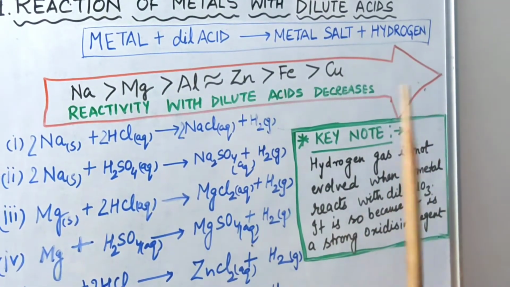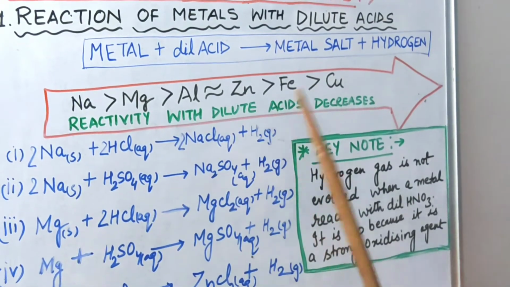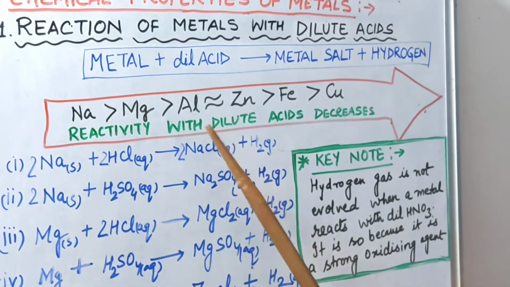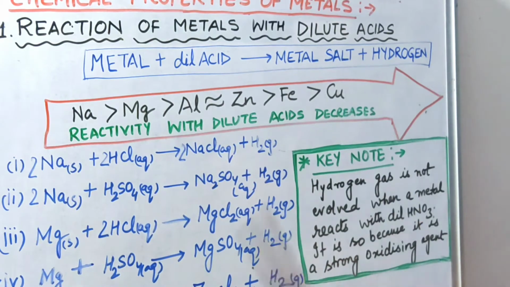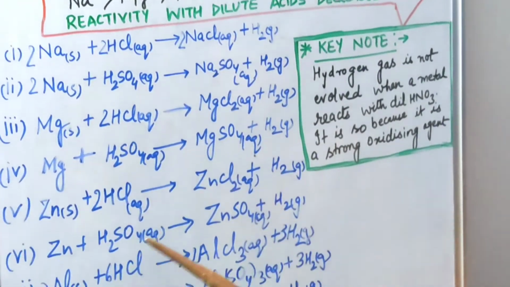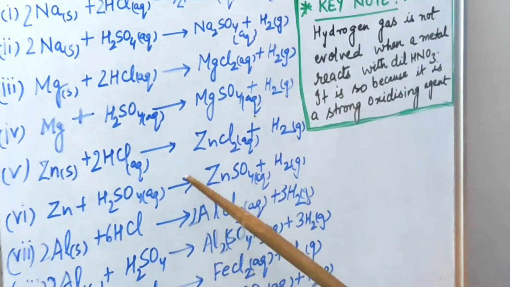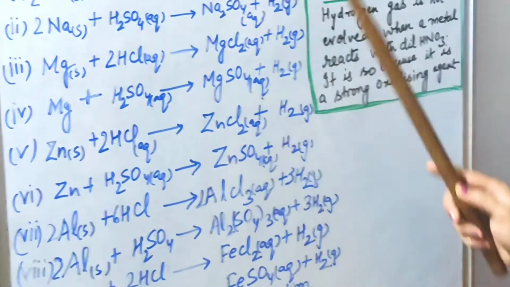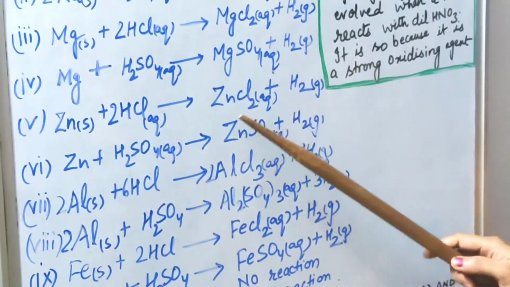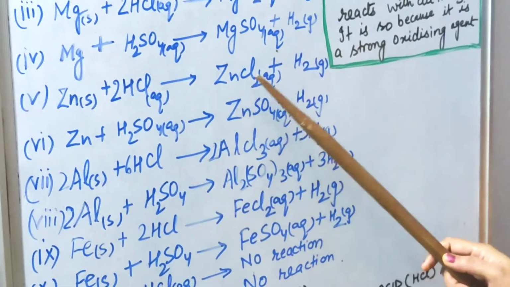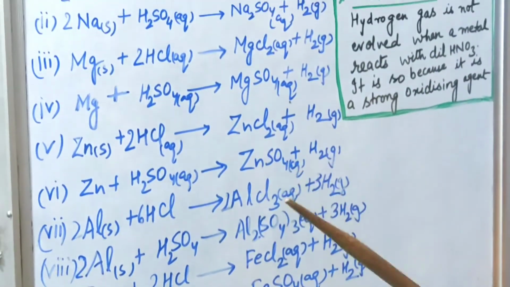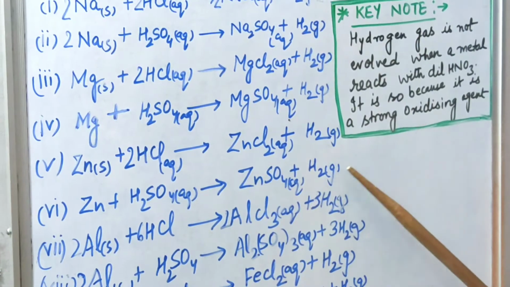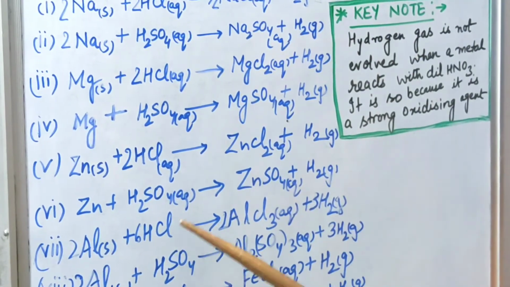So this is the arrow showing the decrease in reactivity from sodium to aluminium, zinc and further iron. So when coming to the zinc part, here the product formation is the same, metal salt only. In case of zinc also, zinc chloride and then zinc sulfate will be formed along with hydrogen liberation, but the tendency is a little bit slower as compared to sodium.